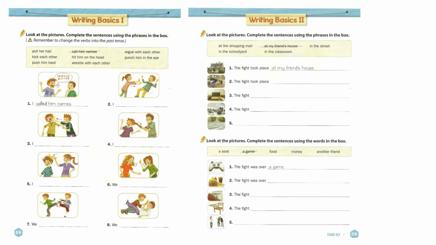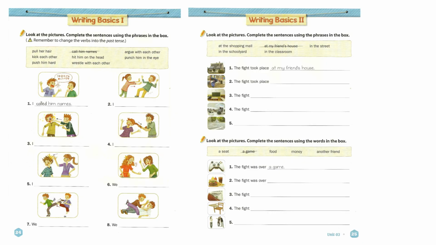Now we are building sentence pieces that we can use in our own story. On the left, we use action phrases like called him names, argued with each other, pushed him hard, kicked each other, hit him on the head, and wrestled with each other. Be careful with the verbs. Some sentences are in the past tense, so we say called, argued, pushed, kicked, and hit.